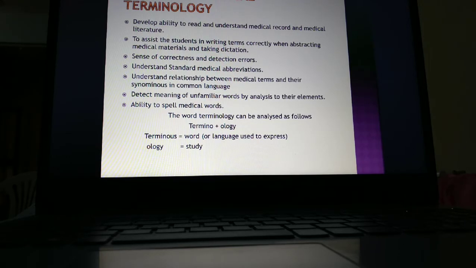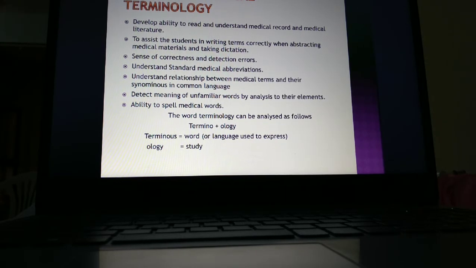So it is mainly useful for understanding the medical record and medical literature, and to assist students in writing terms correctly when abstracting medical materials and taking dictation. Without learning medical terminology we cannot write the terms, and it will be very difficult to understand or abstract, or to learn the medical language.